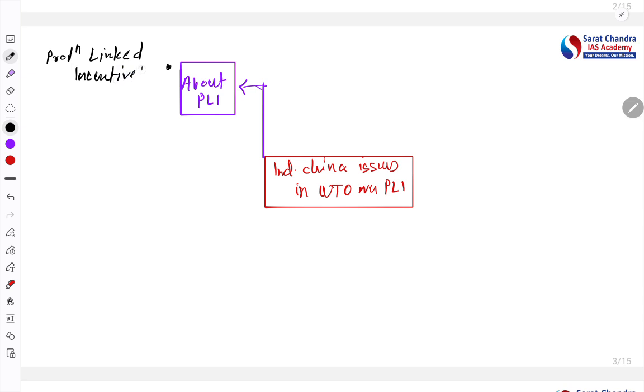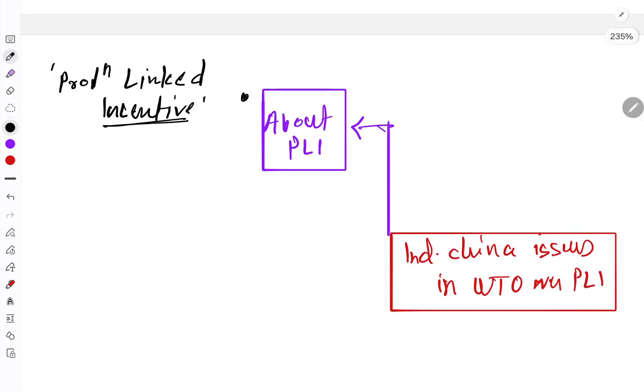This scheme provides some kind of incentive for the production of certain goods, because this scheme is intended to promote what? Manufacturing in India. Now, what this scheme provides is for the incremental production.